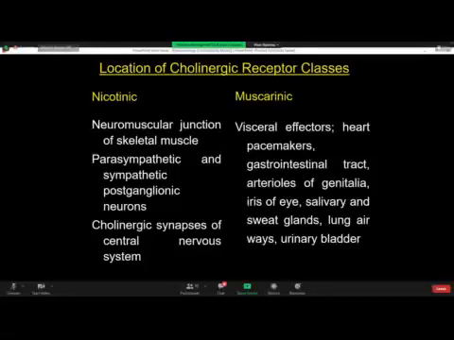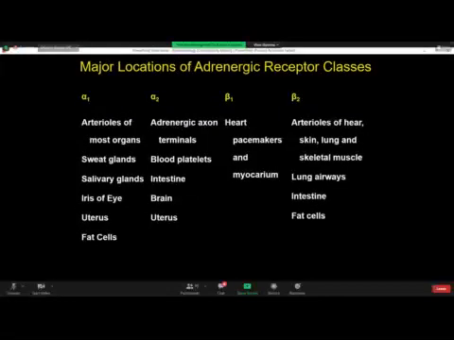the urinary bladder. And look at the location of the adrenergic receptors. Alpha 1 adrenergic receptors are located on arterioles of most of the organs, on the sweat glands, on the salivary glands, on the iris of the eye, on the uterus, on the fat cells. Whereas alpha 2 adrenergic receptors are located on adrenergic axon terminals, on the blood platelets, on the intestine, on the brain cells, on the uterus. So the uterus is supplied with both alpha 1 as well as alpha 2 adrenergic receptors.